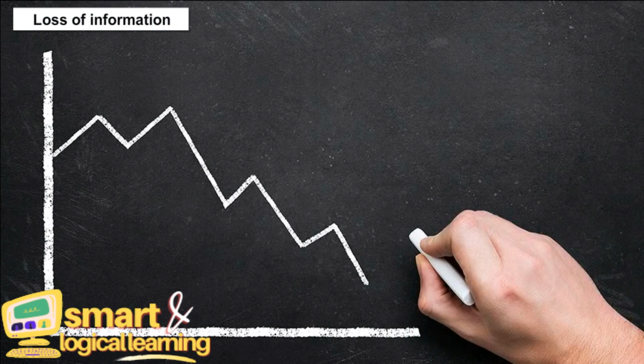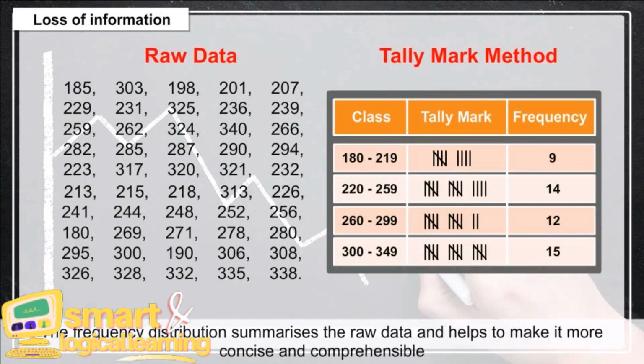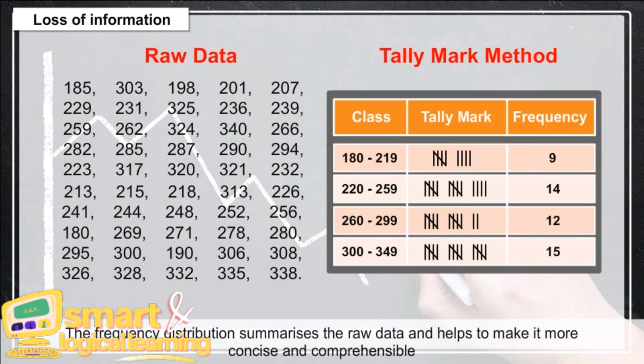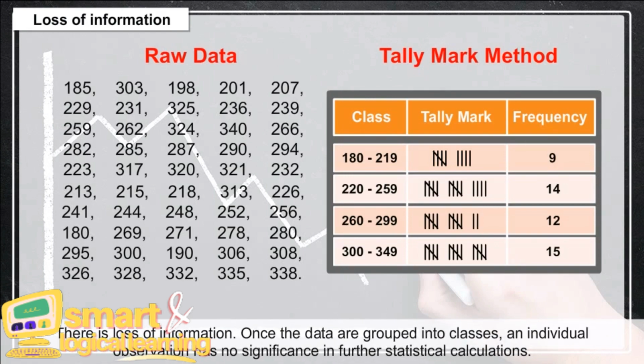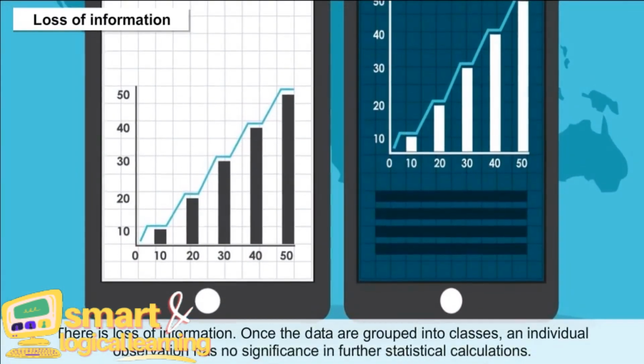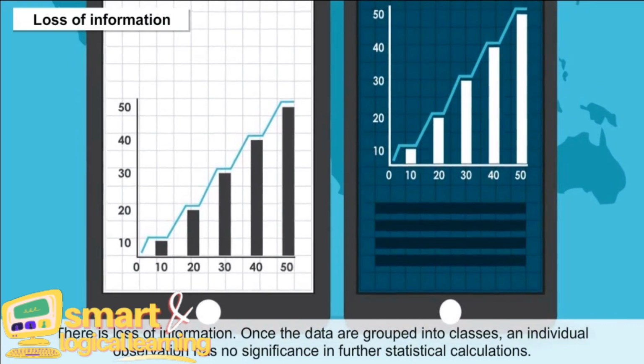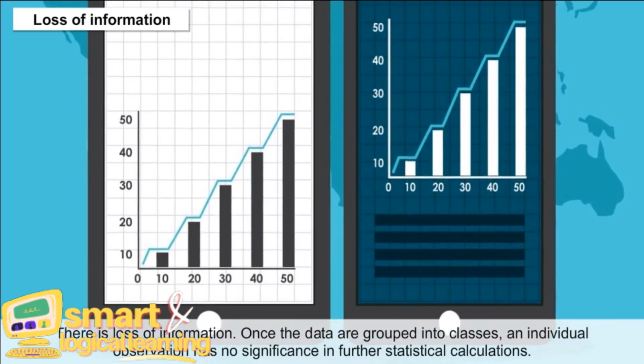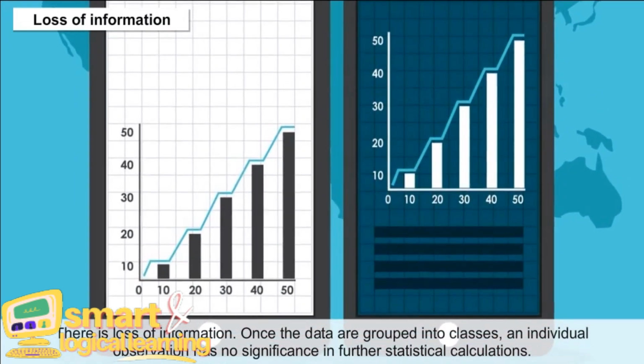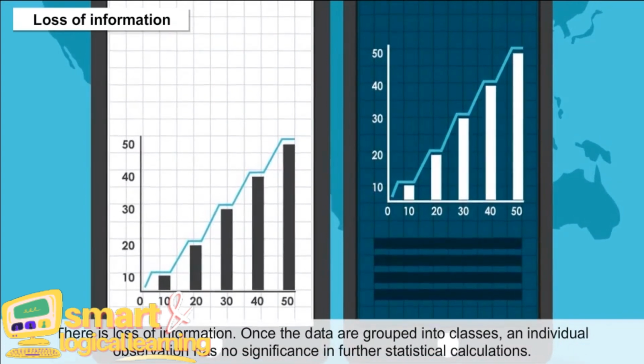Loss of information. The frequency distribution summarizes the raw data and helps to make it more concise and comprehensible. There is loss of information. Once the data are grouped into classes, an individual observation has no significance in further statistical calculations.